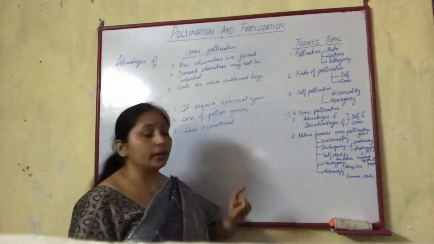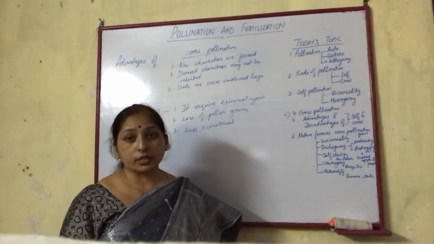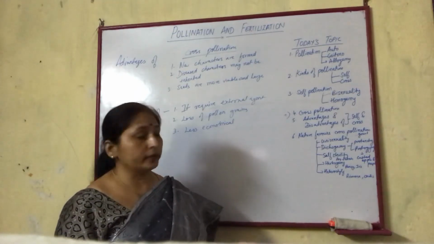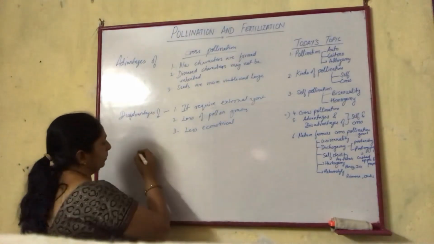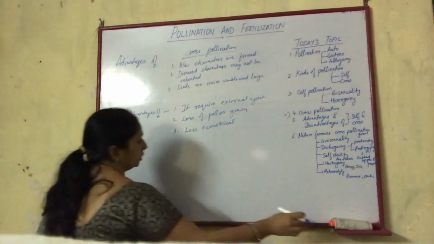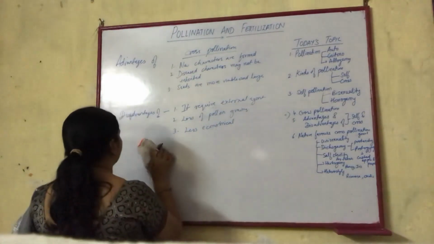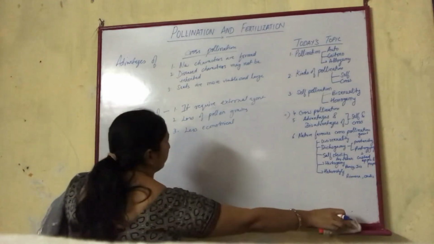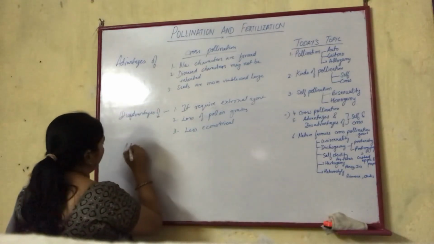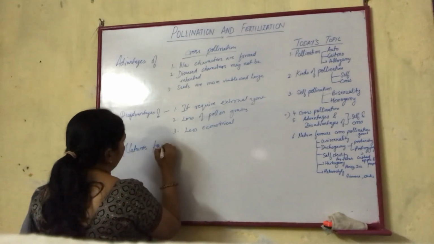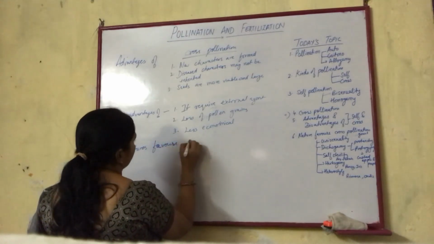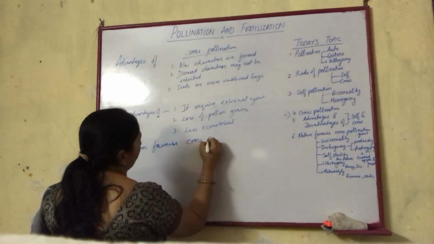Then, what are the characteristics which prove that nature favors cross pollination?